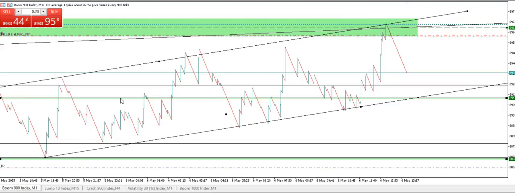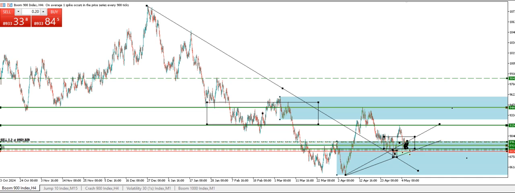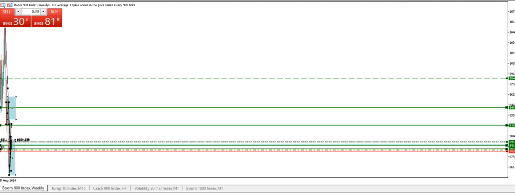My channel. So this is live trading, so we are already in the market right now. As you can see, we've ended our sell at this particular point. This is Boom 900, and let's show how we ended this trade. So we're not going to go far. Let's look at the weekly time frame.